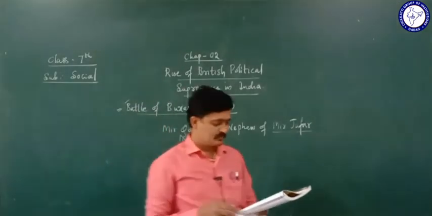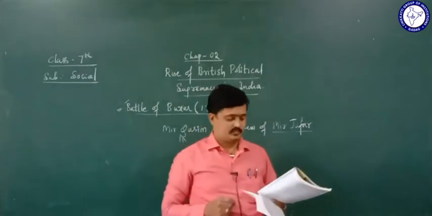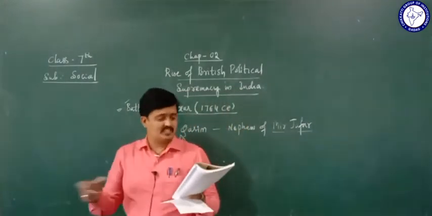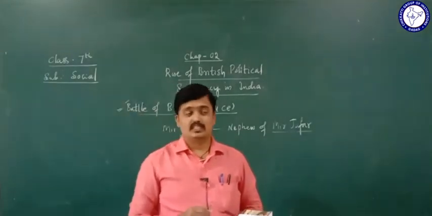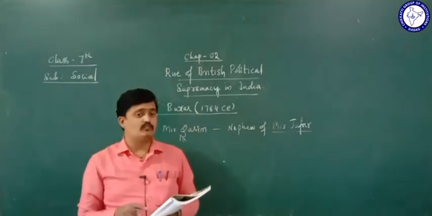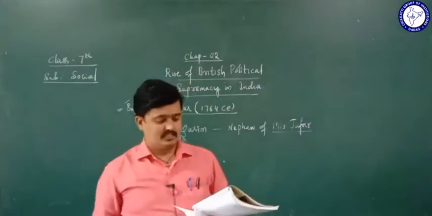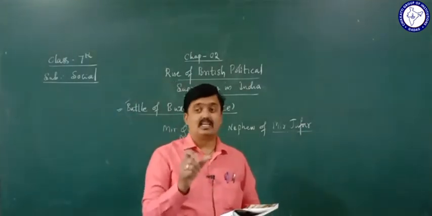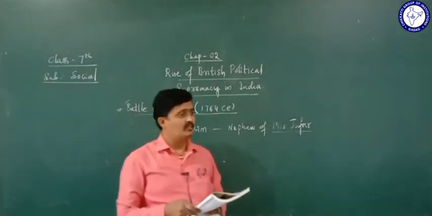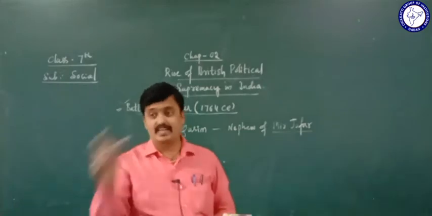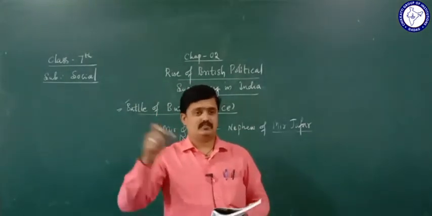Let's see now. Mir Qasim was independent in his outlook, and after verifying the misuse of dastaks, he made all trade in Bengal tax free. It means tax free trade.